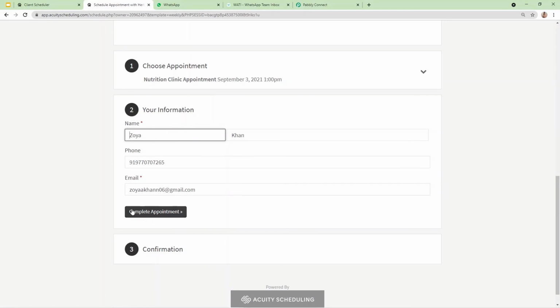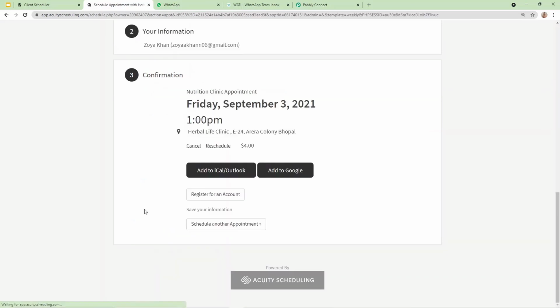As and when I click on complete appointment, we are going to check on WhatsApp if the message for confirmation is sent or not. So here I'm going to click on confirm appointment. Here you can see the appointment is booked. Now we are going to check on WhatsApp if the message is sending or not.